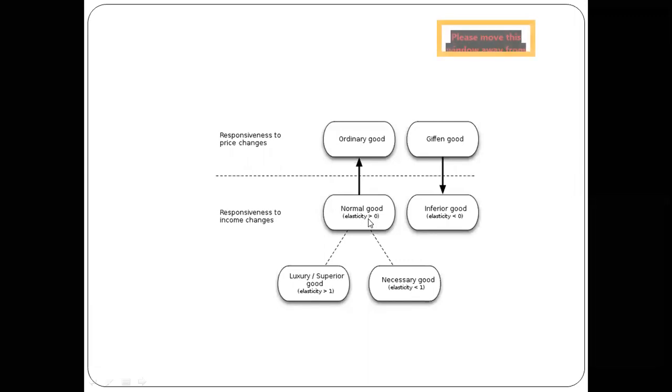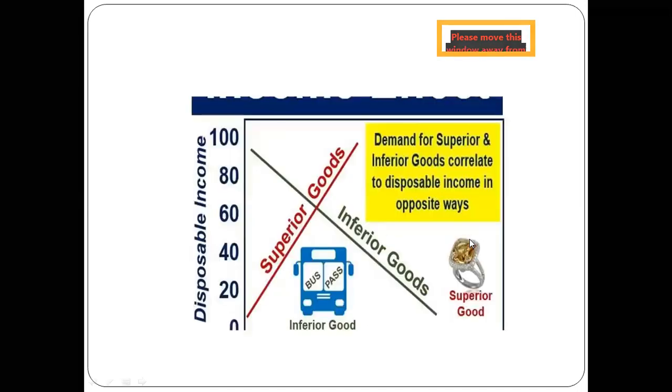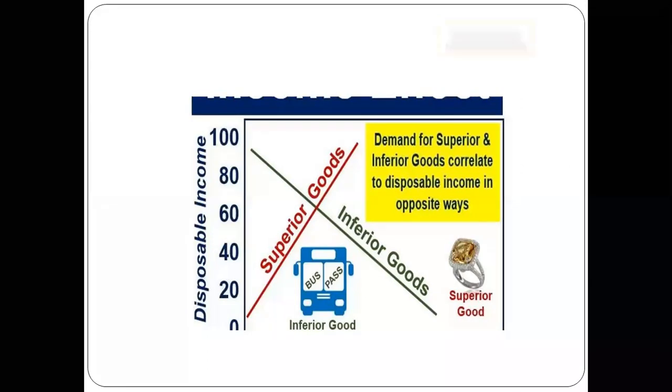The concept of elasticity we are going to study in the coming chapters. And normal goods are classified into luxurious and superior goods and necessary goods. And Giffen goods are a part of inferior goods. So if I talk about the disposable income and the quantity demanded, it increases for superior goods and it decreases for inferior goods.